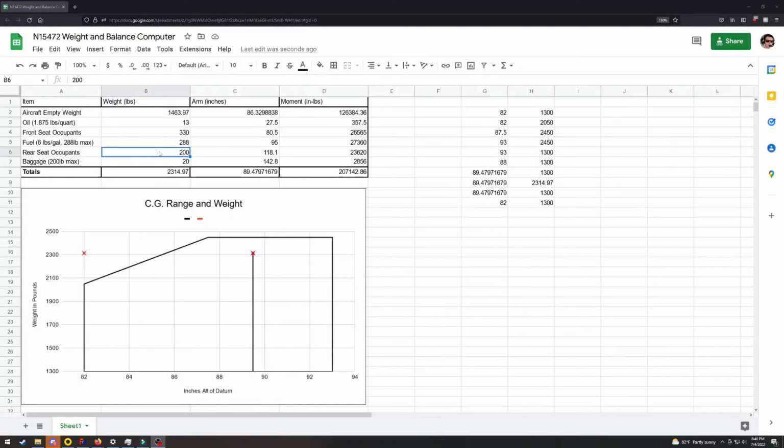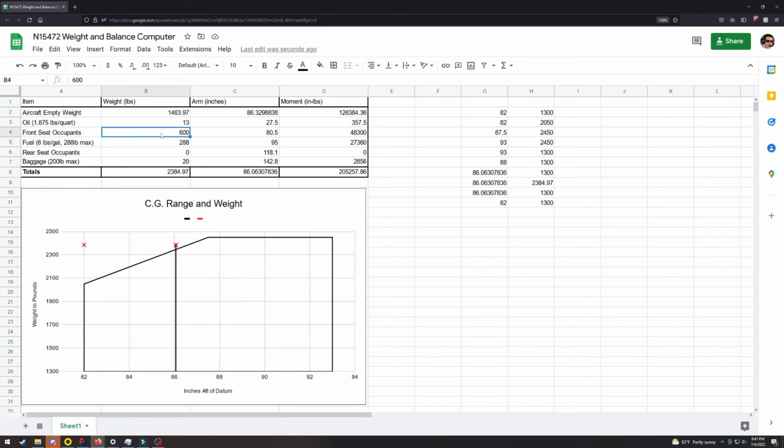On a different day, perhaps only 2 people are going up in 15472, and in this case, it would be 2 people who both weigh 300 pounds. This would put 600 pounds in the front seat, which is too much for the seats, unfortunately. But also, you can see that even though we're within limits as far as weight is concerned, maximum gross weight is 2,450 pounds, and we're well under that. But because that weight is so far forward, you can see that our point has left the envelope, and now we're in that nose-heavy, unsafe area where we might not have enough pitch authority.